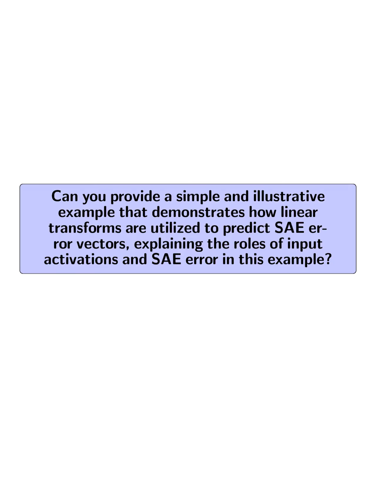Can you provide a simple and illustrative example that demonstrates how linear transforms are utilized to predict SAE error vectors, explaining the roles of input activations and SAE error in this example?